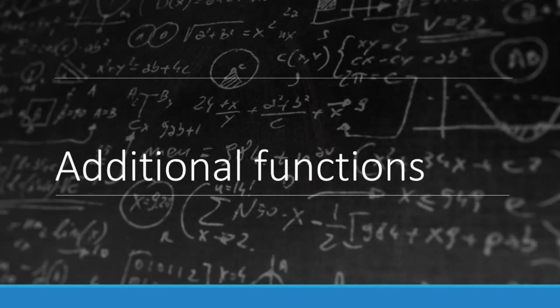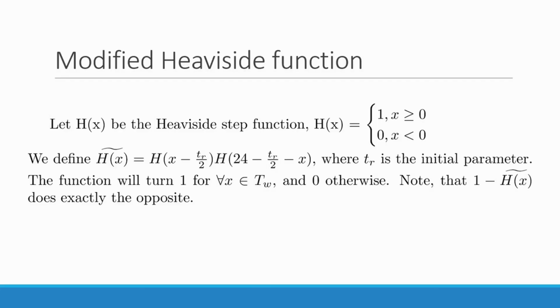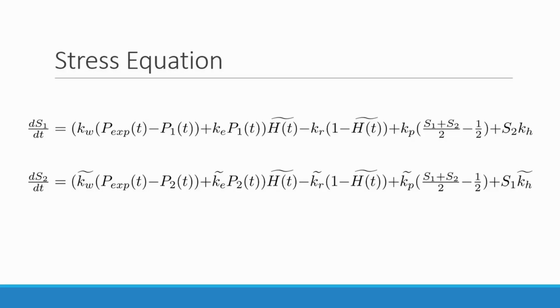Before we begin to formulate the model itself, we have to define one additional function in order to simplify the notation. The Heaviside step function turns 1 for any non-negative x and 0 otherwise. Thus, if we take such combinations of functions as presented on the screen, we will get the function that turns 1 for all t in the period of working hours and 0 otherwise. Now we can present the equations themselves. The stress equation looks the following way. We will break down every component right now.